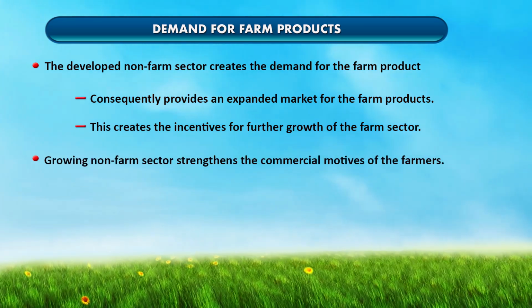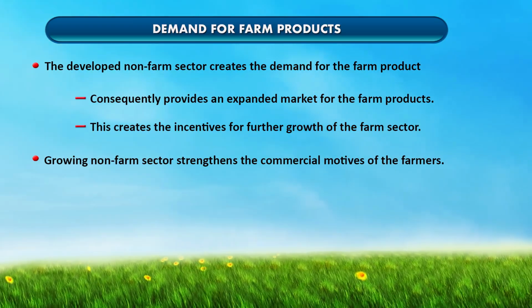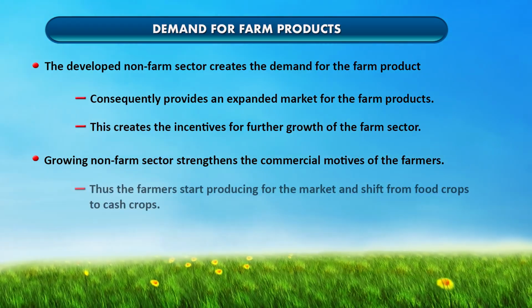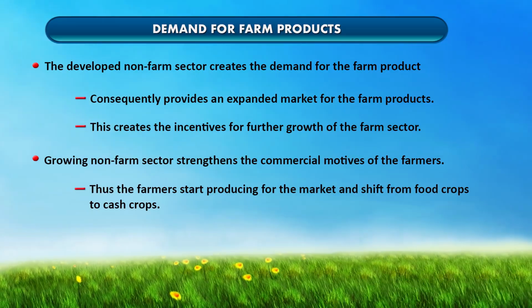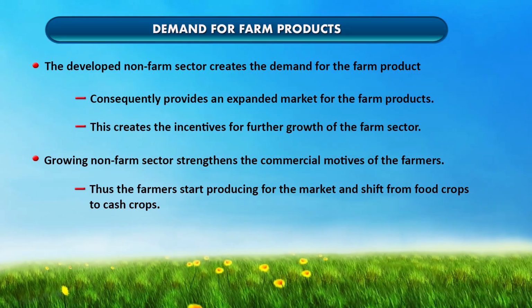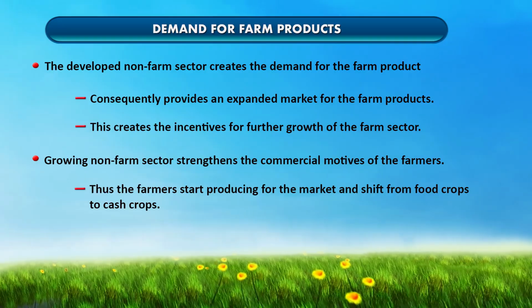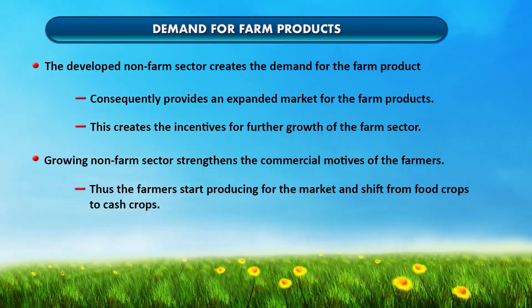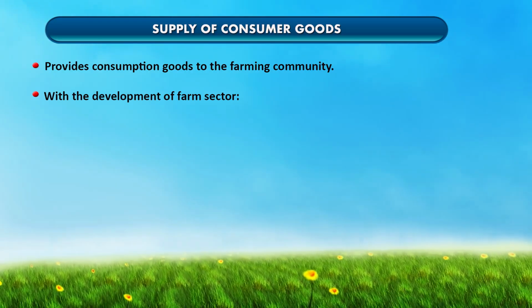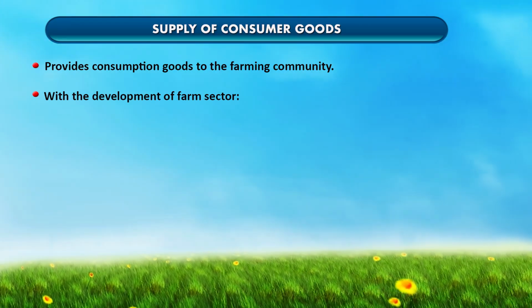A growing non-farm sector also strengthens the commercial motive of the farmers, and thus the farmers start producing for the market, and there is a shift from food crops to cash crops in the agriculture sector. The supply of consumer goods for the farm sector is another contribution from the non-farm sector, which provides consumption goods to the farming community.